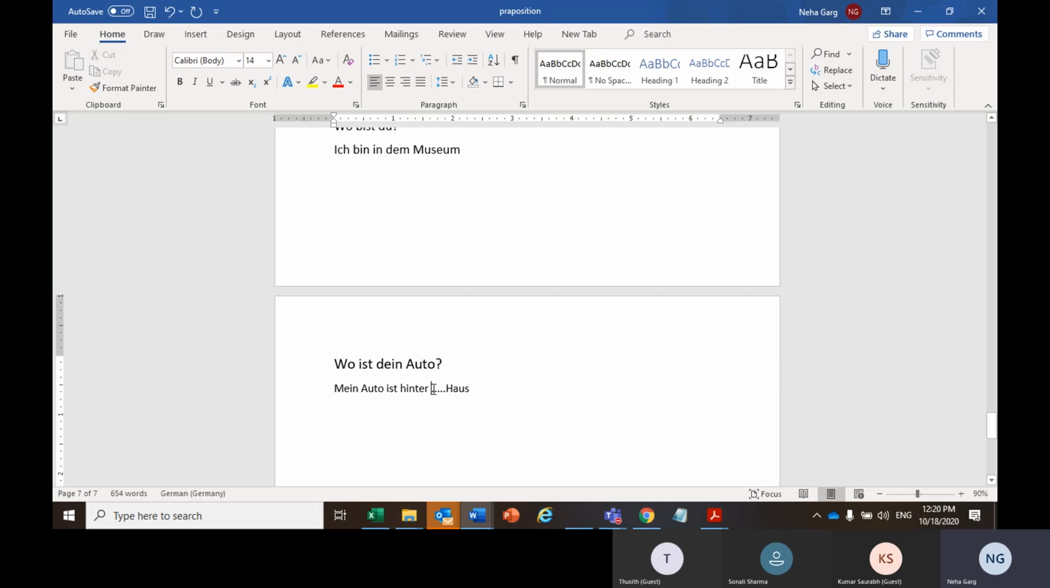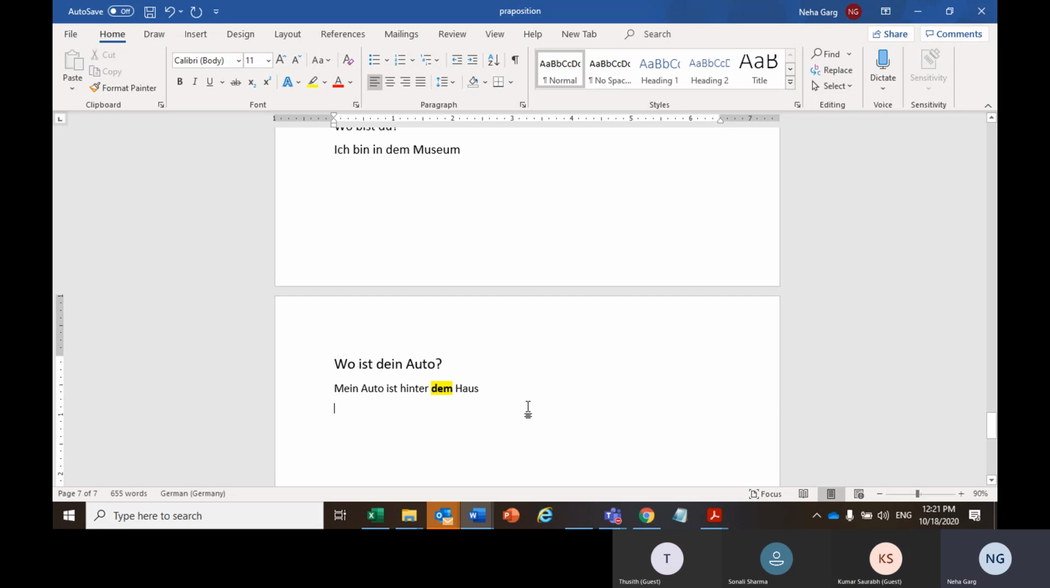So what does that become? Das will remain since there's a change in location. So this will be accusative, so it will be das only. Wo, where is your car? So this will be dative, dem. Wo ist dein Auto? Mein Auto ist hinter dem Haus. My car is behind the house.